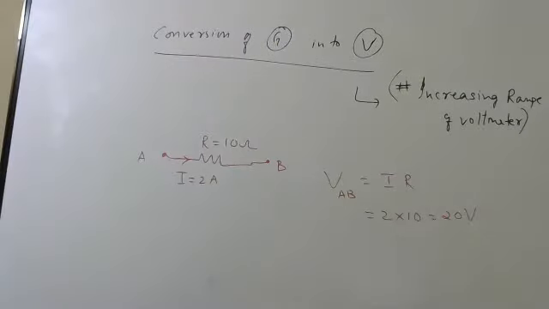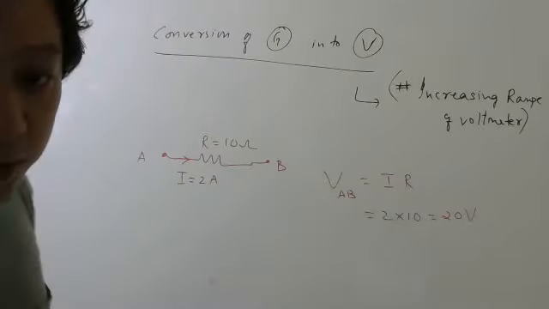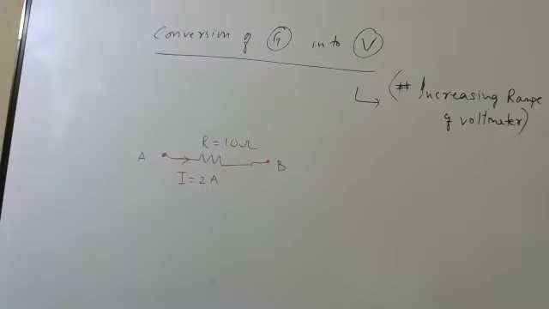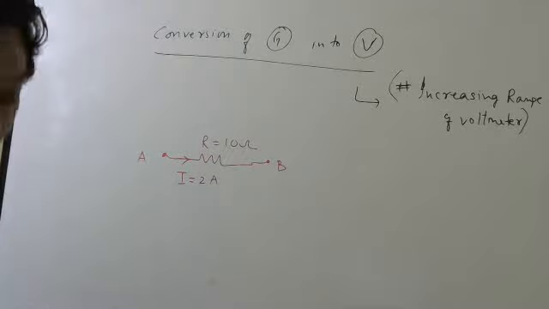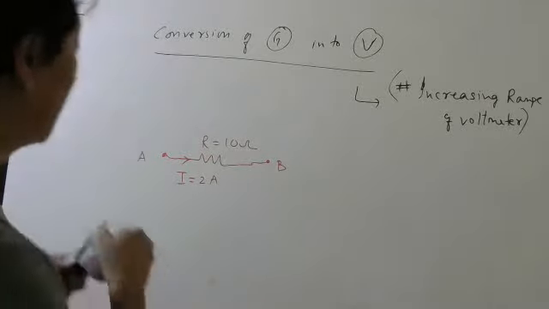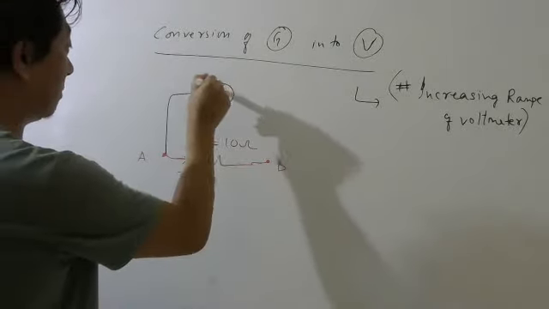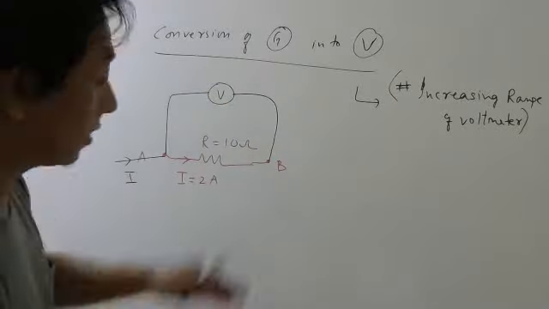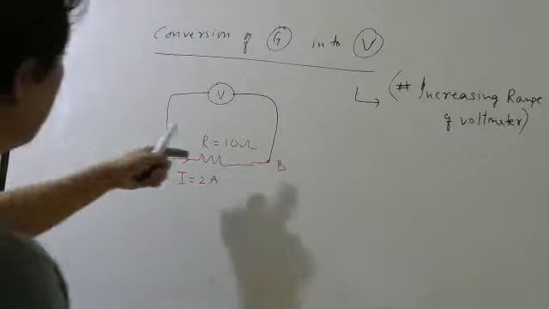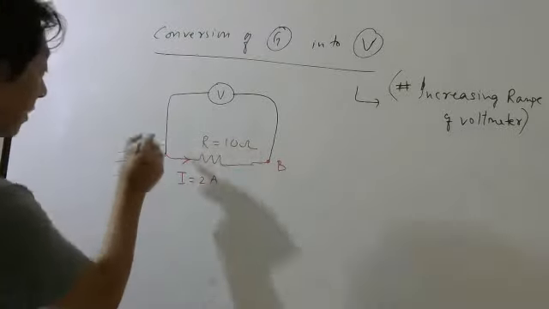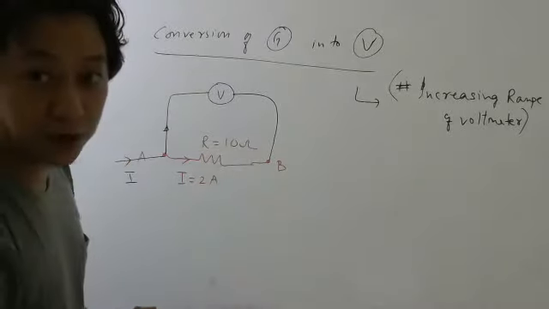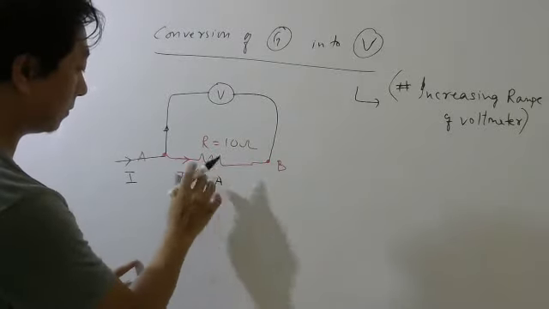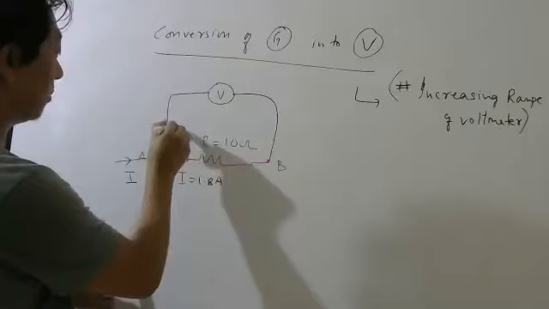Correct now, students? But this you were able to calculate because you know Ohm's law. Suppose you don't know Ohm's law, but you have a voltmeter. So what you do, you put a voltmeter parallel to this. Remember, I current was coming before. So now, because there is voltmeter, this current will divide here. So 2 ampere will not go here exactly. So maybe 1.8 ampere. In here, how much should go? 0.2 ampere.